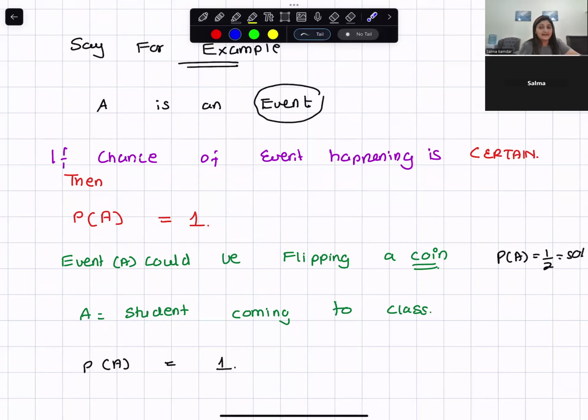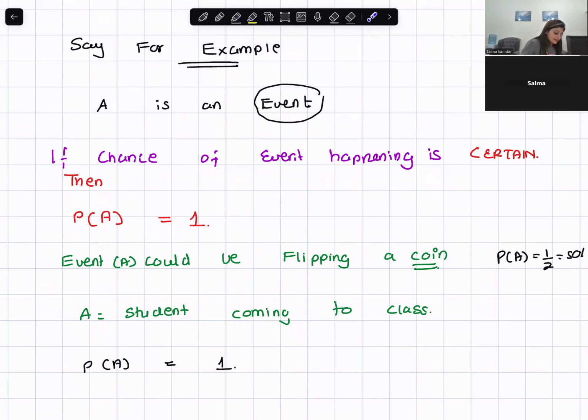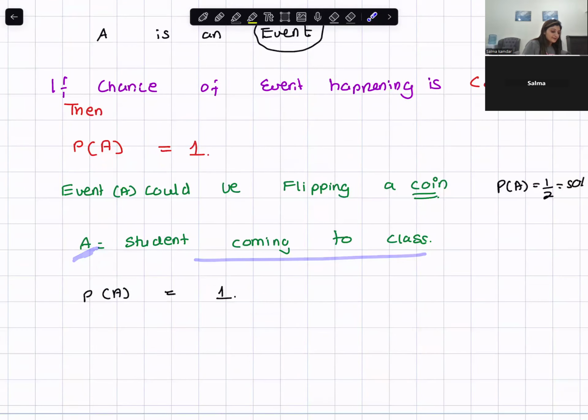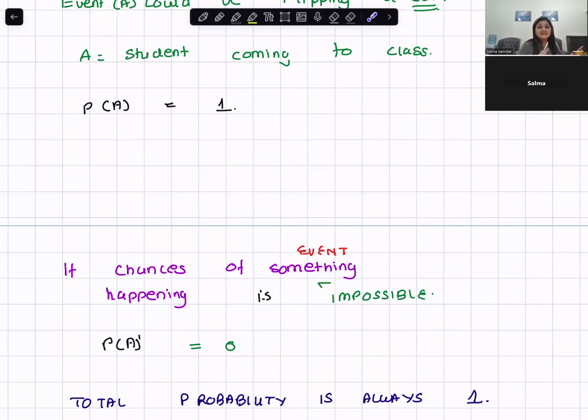So my event A, we try to find the probability of event A. Event is something that is going to happen. So probability of event A, probability of A, student coming to school is 1. If the probability of A is 1, it means the event is certain. If the probability of event A is 0, that means it is impossible. So A would be my event, chances of something happening.